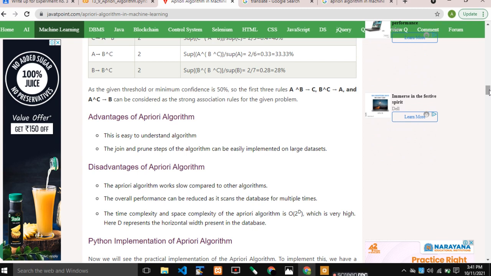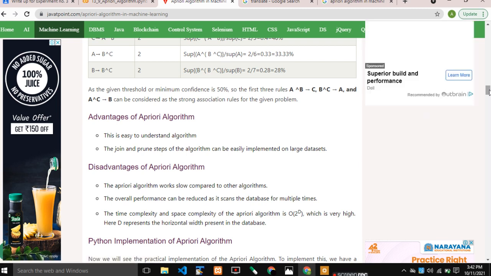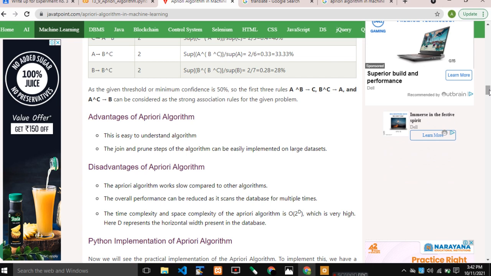This algorithm uses breadth-first search and a hash tree to calculate the item set association efficiently. Apriori is an algorithm used for association rule mining. It searches for a series of frequent sets of items in the data set. It builds on association and correlation between the item sets. It is the algorithm behind "you may also like," the recommendations commonly seen on platforms.